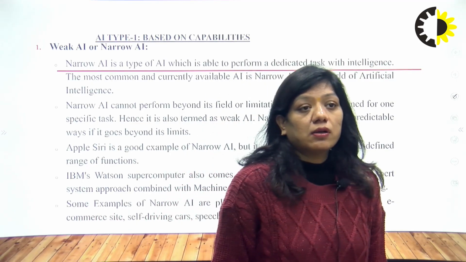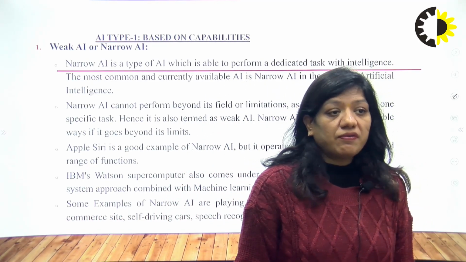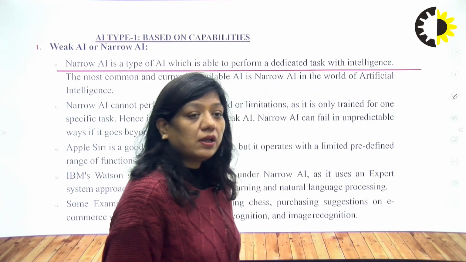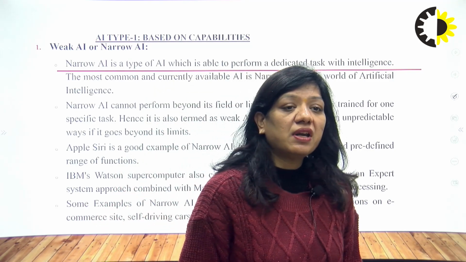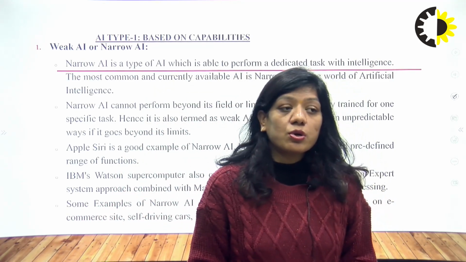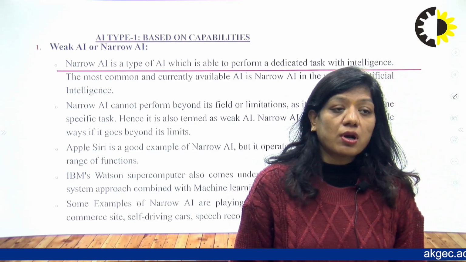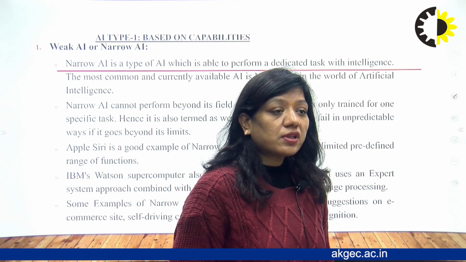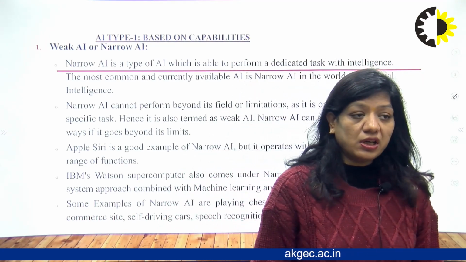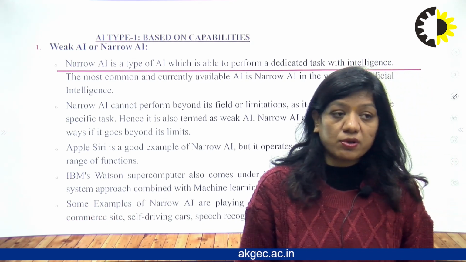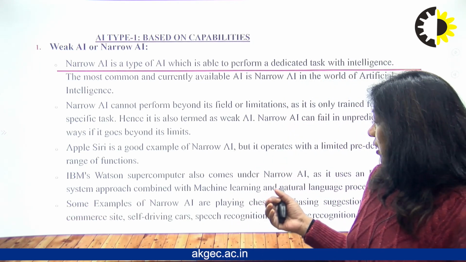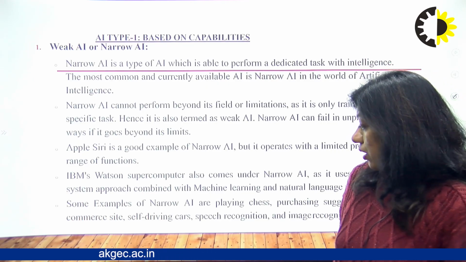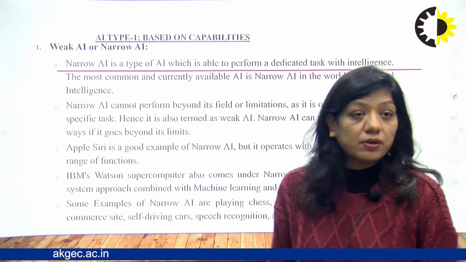The most common example is Apple Siri, a good example of narrow AI, but it operates with a limited predefined range of functions. Also, the IBM Watson supercomputer comes under the category of narrow AI, as it uses an expert system approach combined with machine learning and natural language processing. Other examples of narrow AI are playing chess, purchase suggestions on e-commerce websites, self-driving cars, speech recognition, and image recognition.